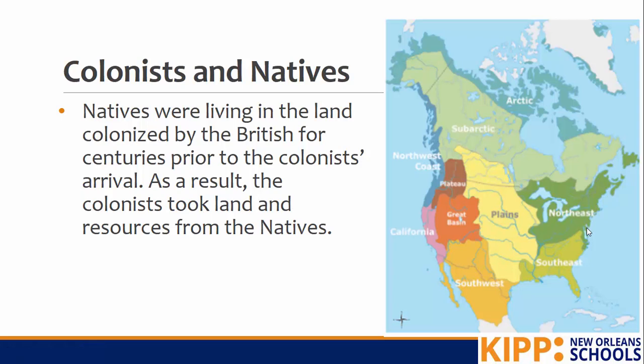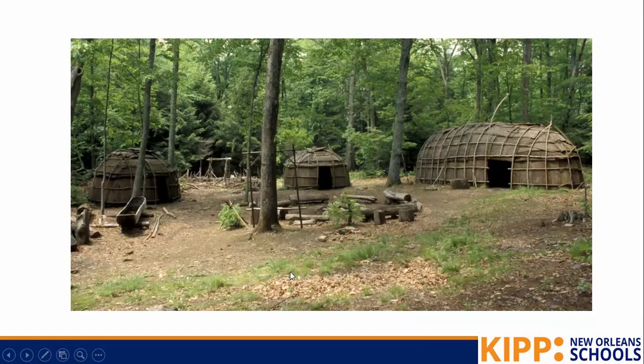The natives were living in the land that was colonized by the British. So the British didn't just show up and see empty land. They saw villages and tribes and people who had been living there for centuries. However, when the colonists got there, they took land and resources from the natives. So they would find villages like this where trees had already been cut down and either force the natives out or wait for the natives to die of the European diseases and then take their lands. The European colonists didn't have to work as hard as the natives did to establish their homes early on.